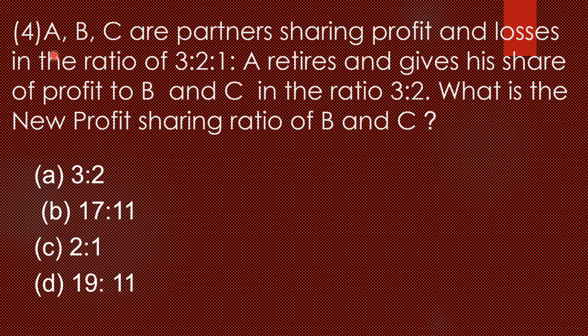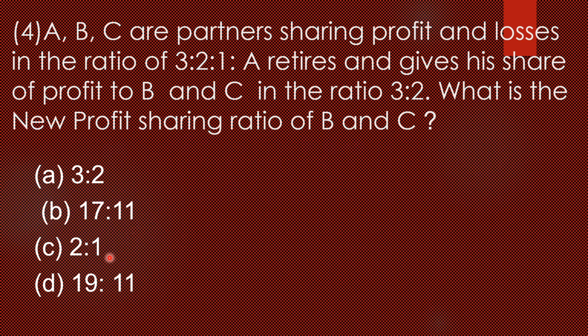Let's see the question. ABC are partners sharing profit and losses in the ratio of 3:2:1. A is going to retire and gives his share of profit to B and C in the ratio of 3:2. What is the new profit sharing ratio of B and C?